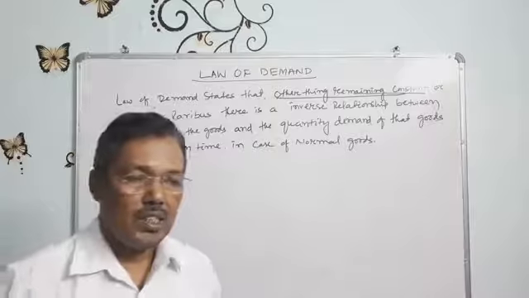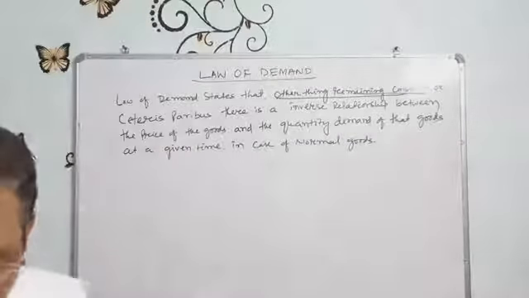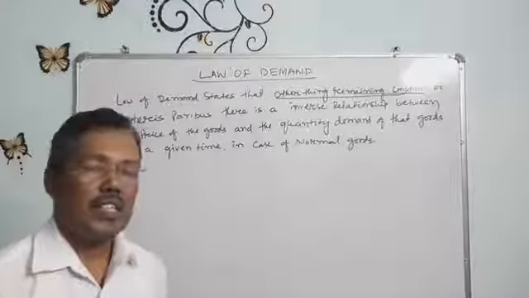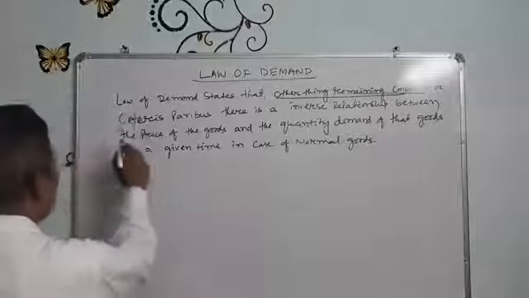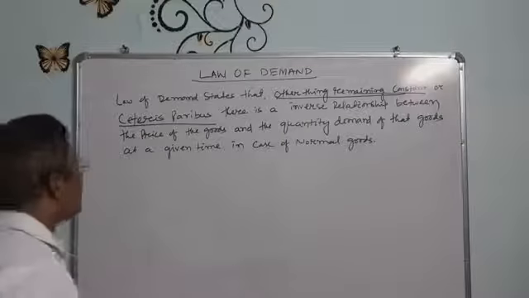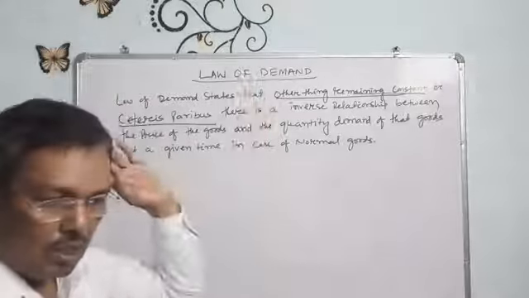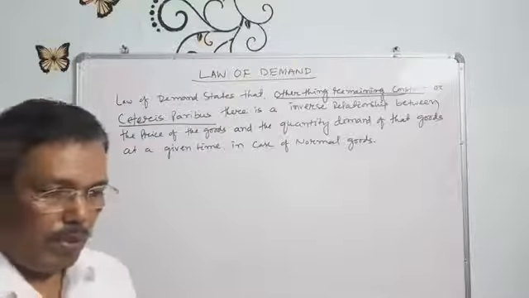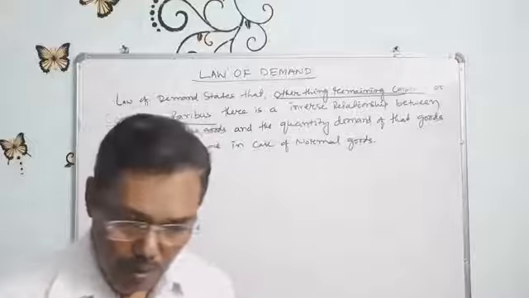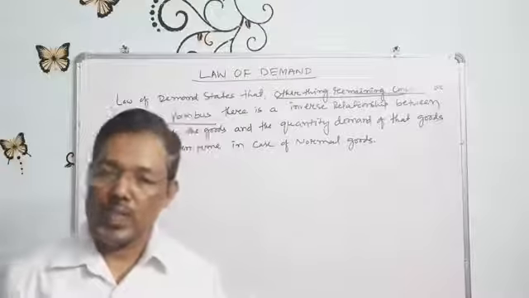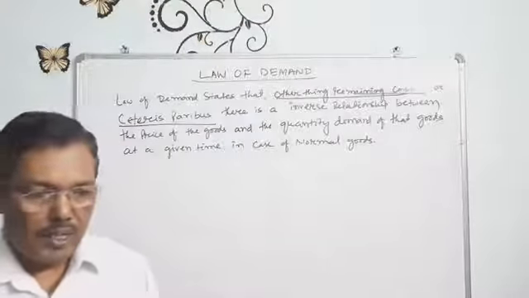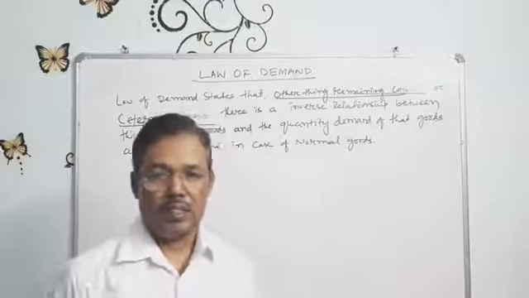In the Latin word, it is called ceteris paribus. Ceteris paribus means other things remaining same or constant. It means if you have an income of 50 rupees, that 50 rupees will be constant, that income will not increase.